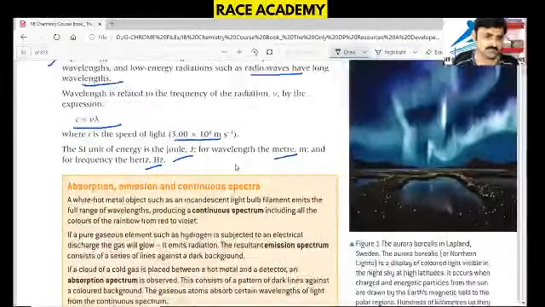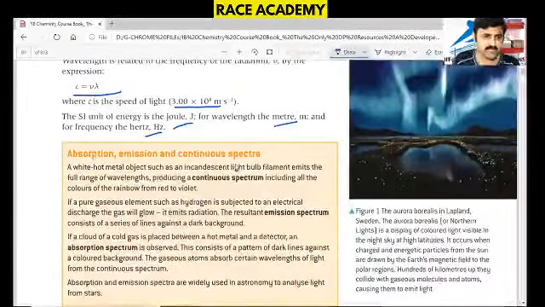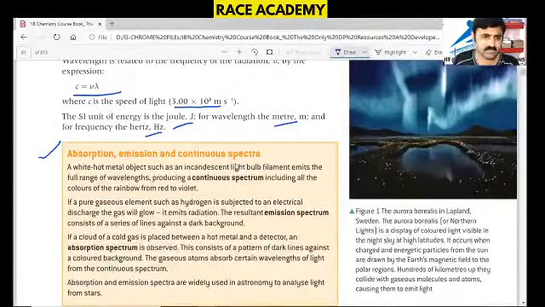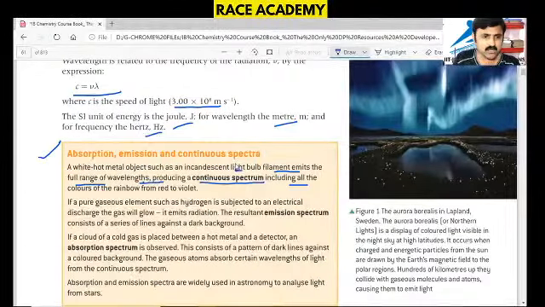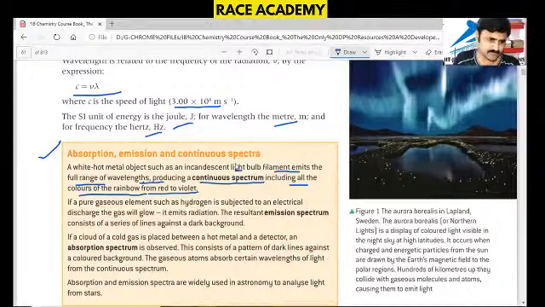Hz we will use. After that, they studied the absorption, emission and continuous spectrum. A white hot metal object such as an incandescent light bulb filament emits a full range of wavelengths, producing a continuous spectrum, including all colors of the rainbow from red to violet.